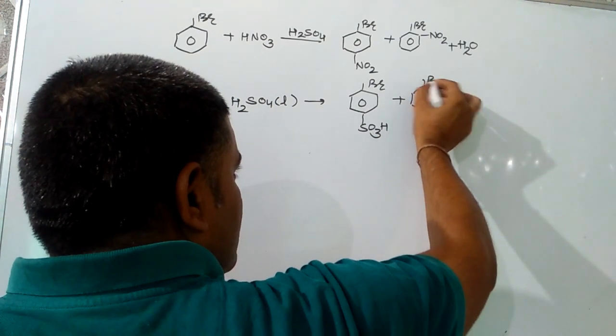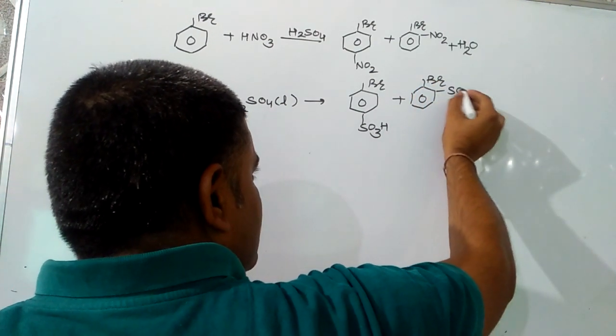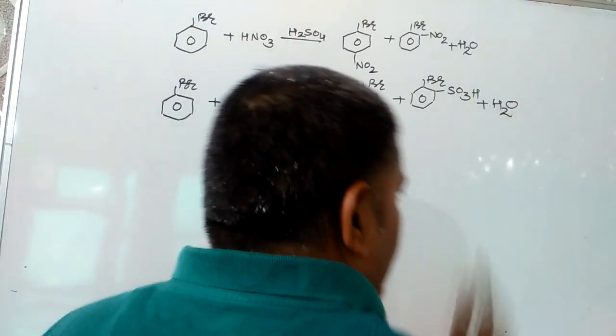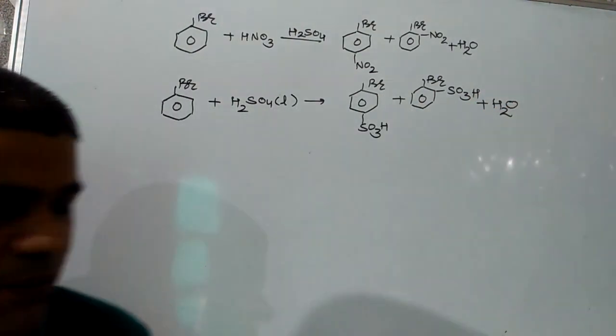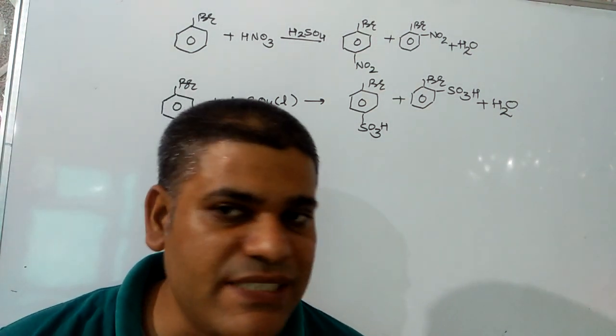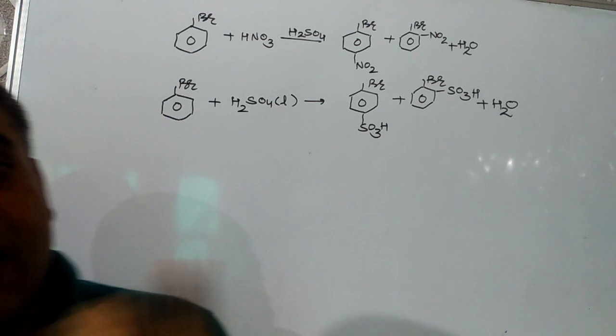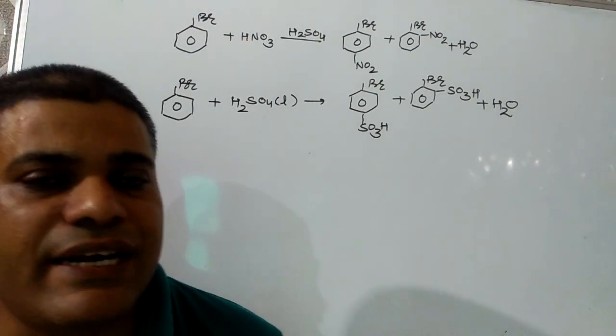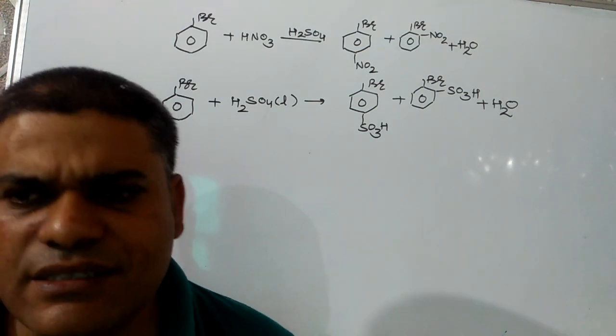Keep it in mind, the electrophilic substitution reactions are shown by benzene and its derivatives, and the position of the incoming group will depend on the resonance effect. That can be of two types, plus R and minus R. The plus R groups are ortho-para-directing and activating. Minus R groups are meta-directing and deactivating. Later on we will discuss.